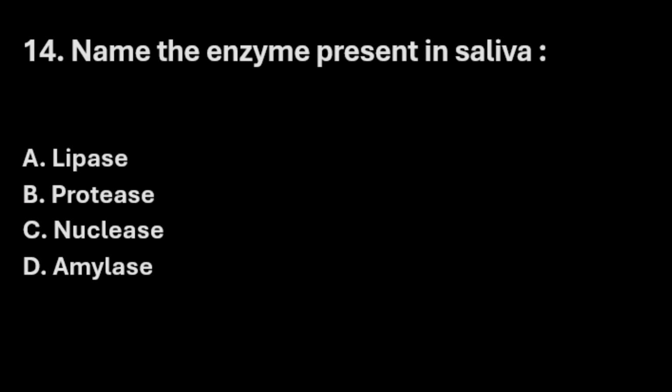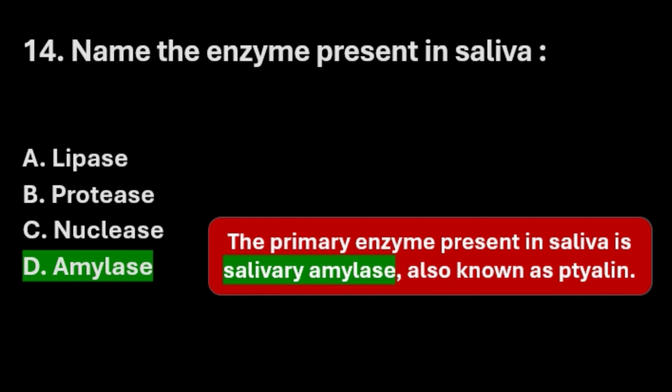Next question. Name the enzyme present in saliva. Option A lipase, option B protease, option C nuclease, and option D amylase. The right answer here is option D amylase. The primary enzyme present in saliva is salivary amylase, which is also known as ptyalin.